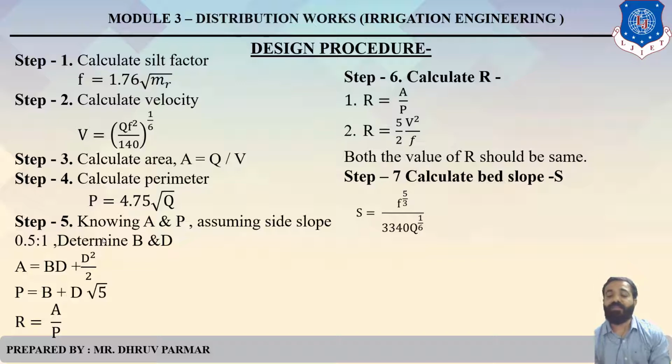It is very important for your university's exam as well as your competitive exam. In competitive exams, they ask to calculate silt factor when average particle size is given. Otherwise, they ask perimeter when discharge is given. So please remember the formulas of Lacey's theory as well as Kennedy's theory.